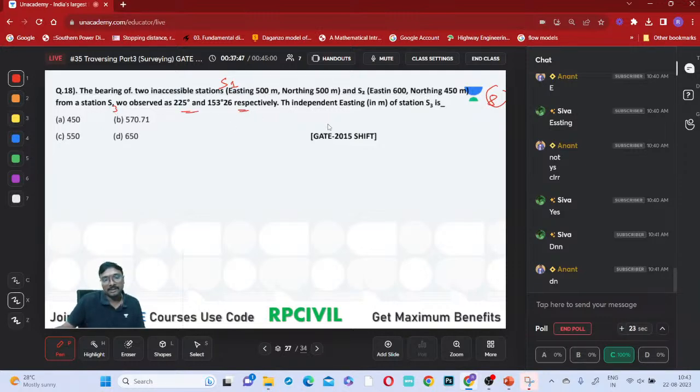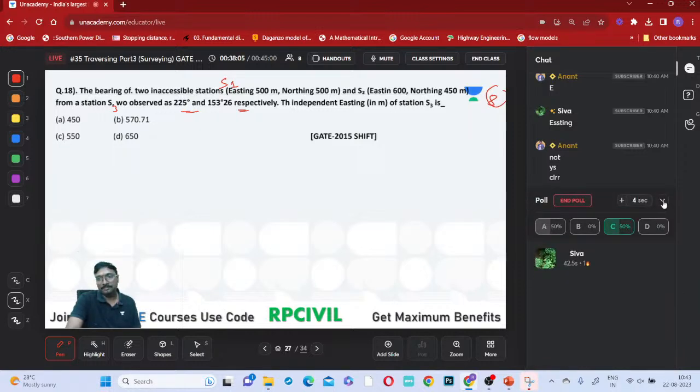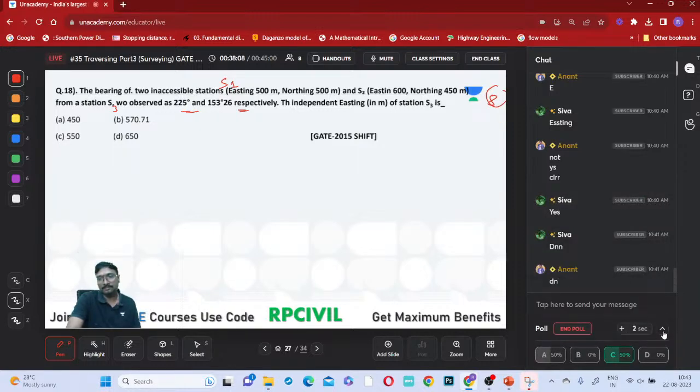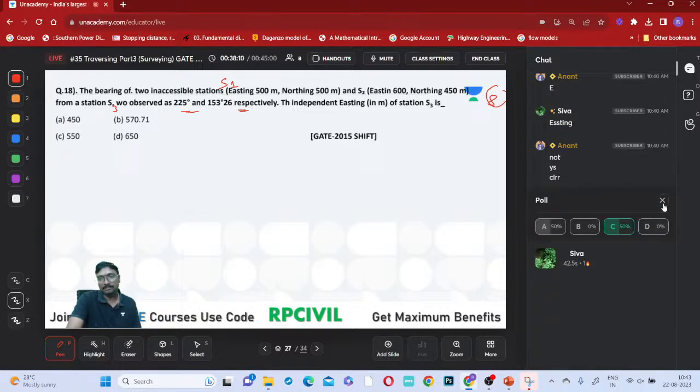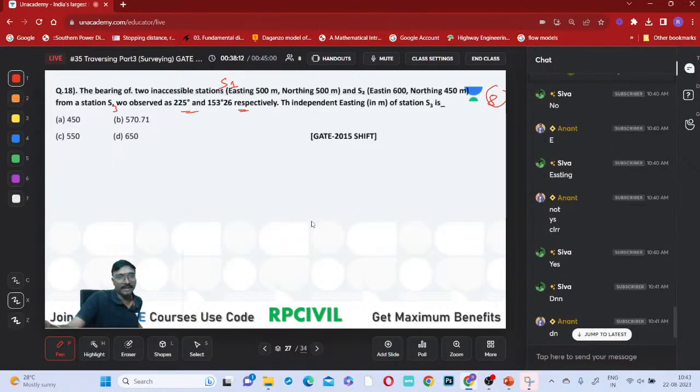S3, you are asked to identify the independent coordinates, no? Right. Shruti also answered correctly. The bearing of two inaccessible stations, easting is 500 meters and northing is 500 meters, right?